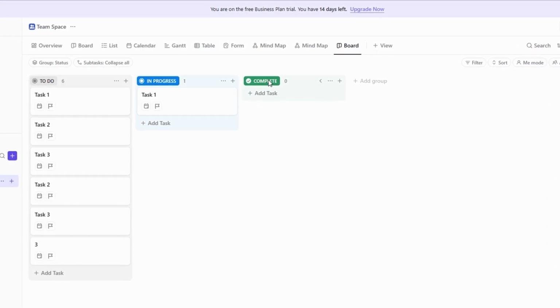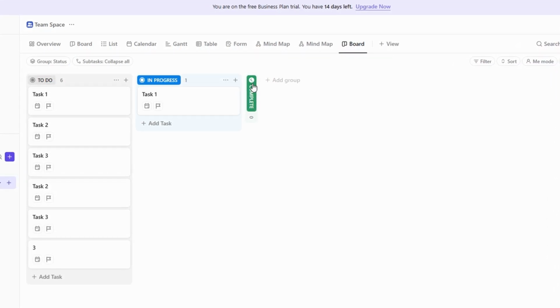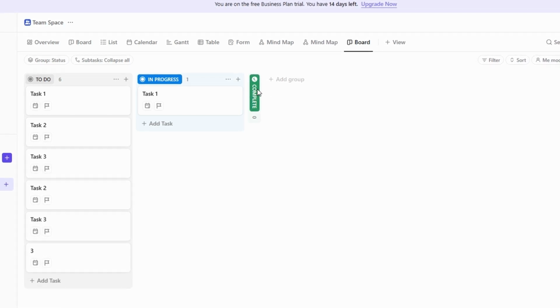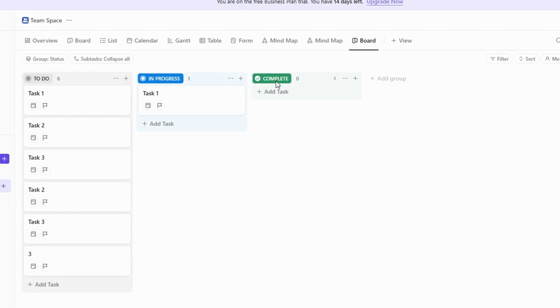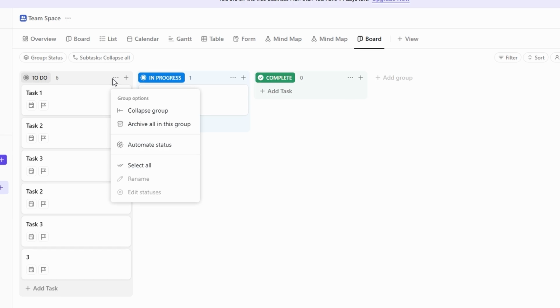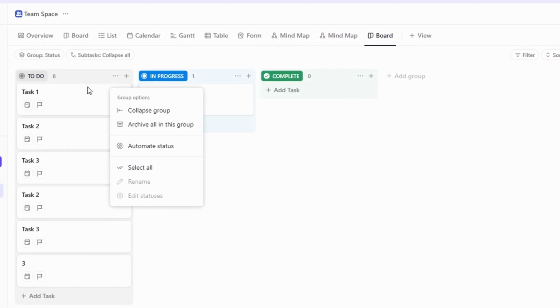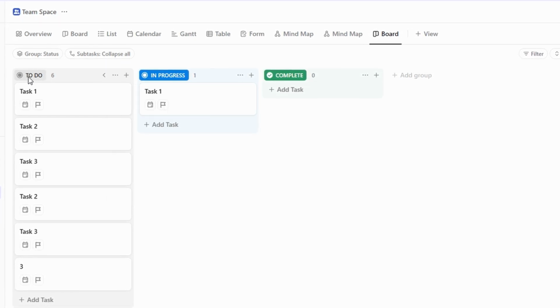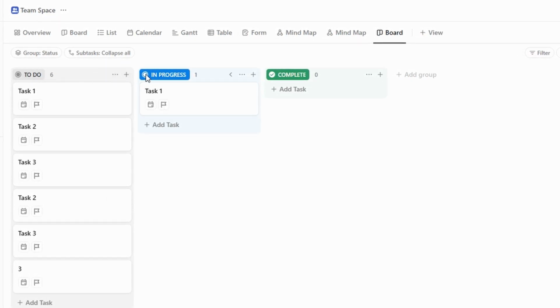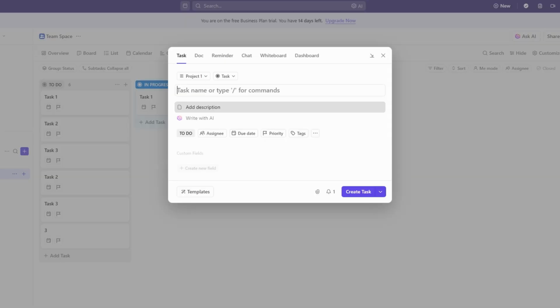However, the real power of a board view lies in its flexibility. You're not limited to just one way of organizing tasks. You can group your board based on other criteria such as due date, team member, or task type. Suppose you decide to group by due date. Your board would then have columns like overdue, due this week, and upcoming, giving you a clear picture of deadlines at a glance.